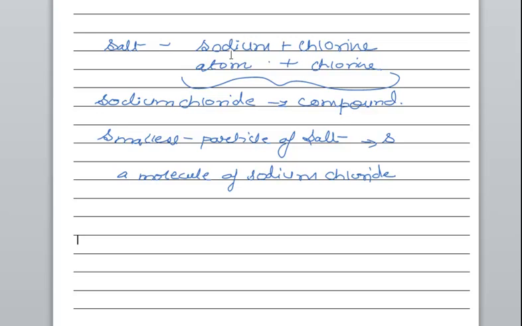Like say sodium is a metal here. Chlorine is a non-metal. When they combine, they form a compound that is called sodium chloride. So it doesn't mean that we are eating a metal and a non-metal. It's a compound we are eating. We are eating sodium chloride, which has a different set of properties. Now you can't eat sodium.